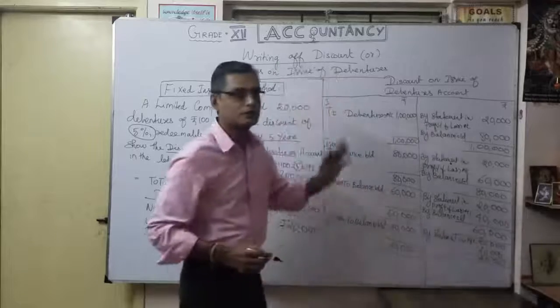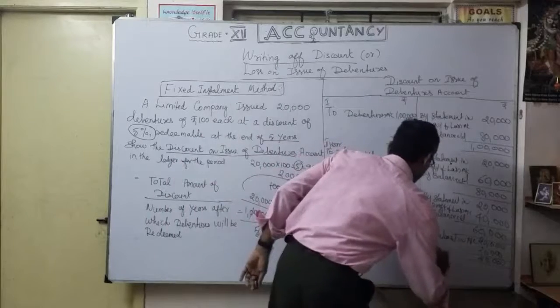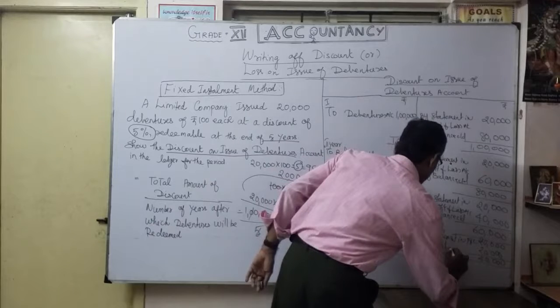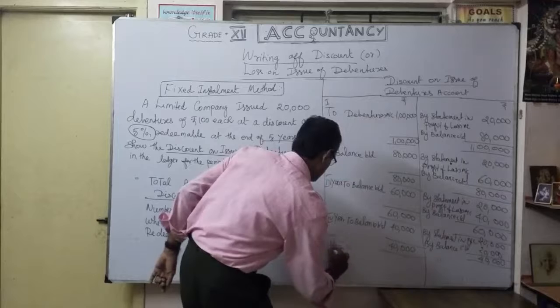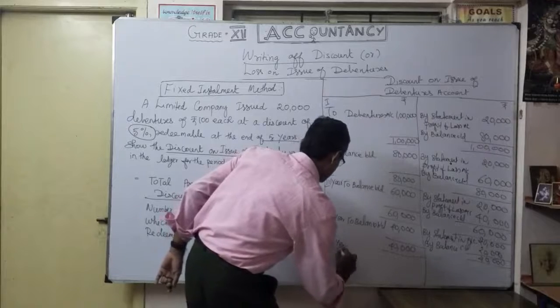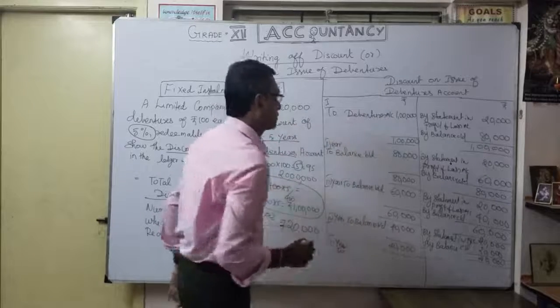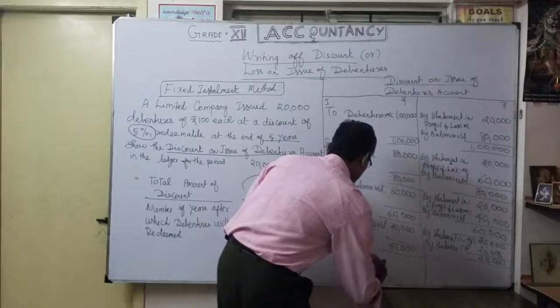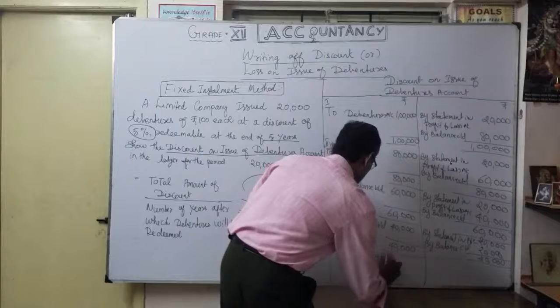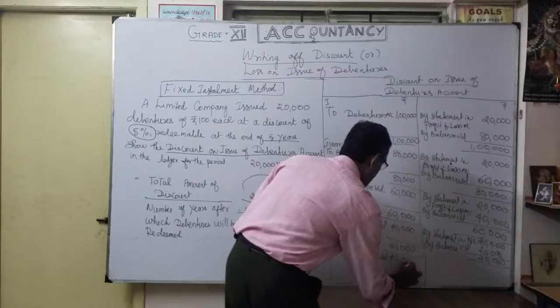So again the fourth year balance, how much? Discount on issue of debenture account, fourth year by balance carried down. By fifth year, what is the available discount on issue of debenture account? 20,000. So to balance brought down 20,000.